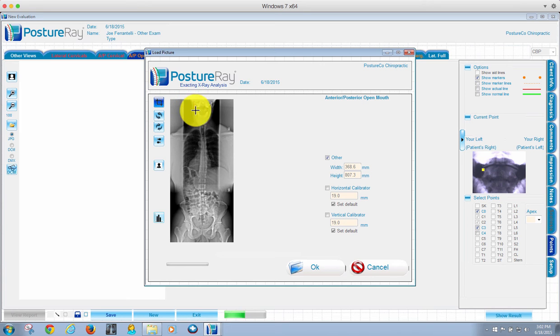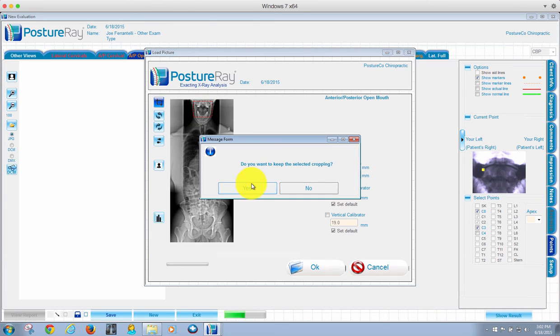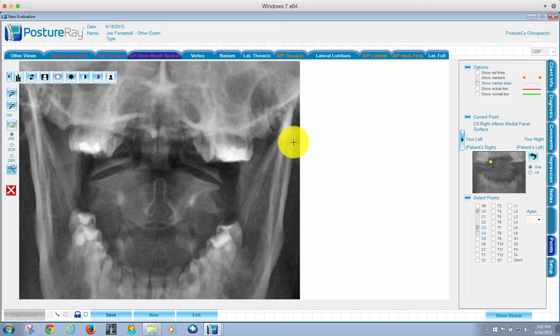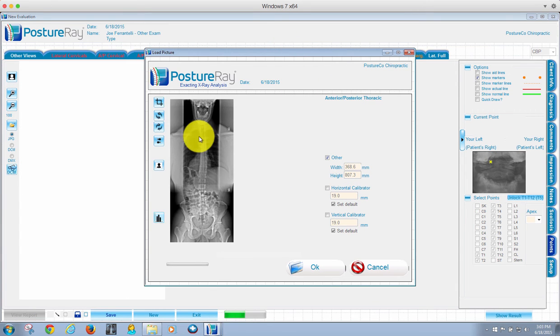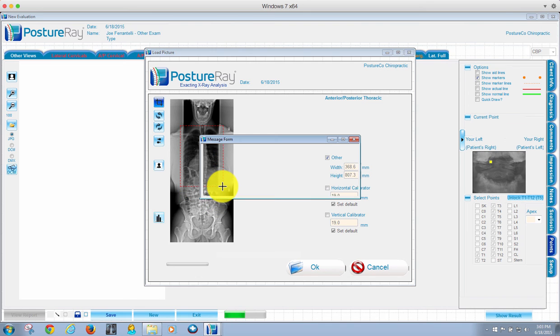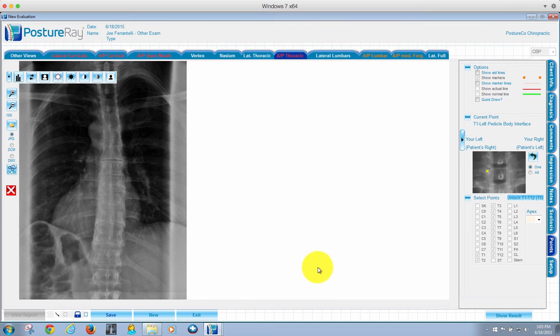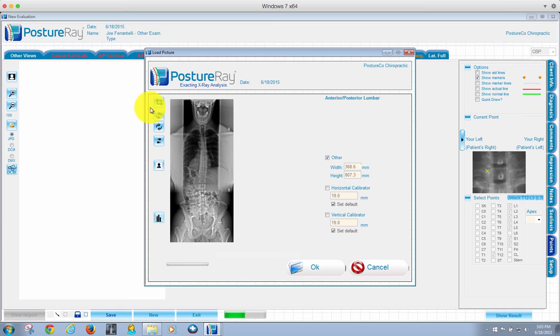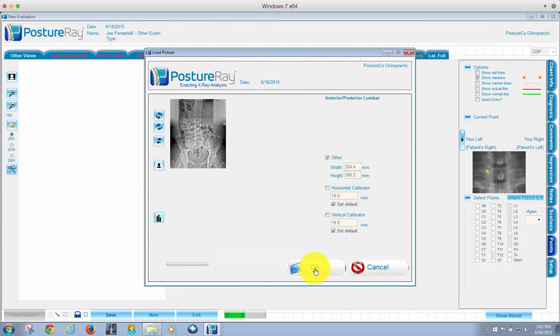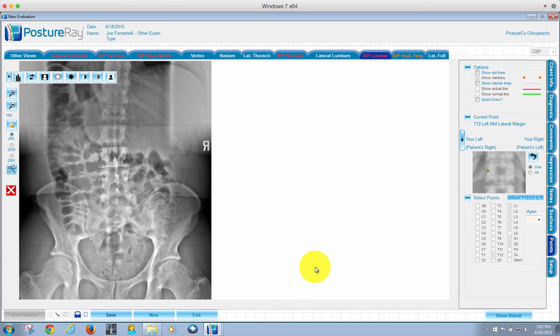Let's limit it just to that region. There we go. So notice how we can continually use the same x-ray, and this saves considerable amounts of time when importing x-rays. And here would be the AP lumbar. So literally using the same x-ray multiple times, which has been a huge request from previous PostureRay users.